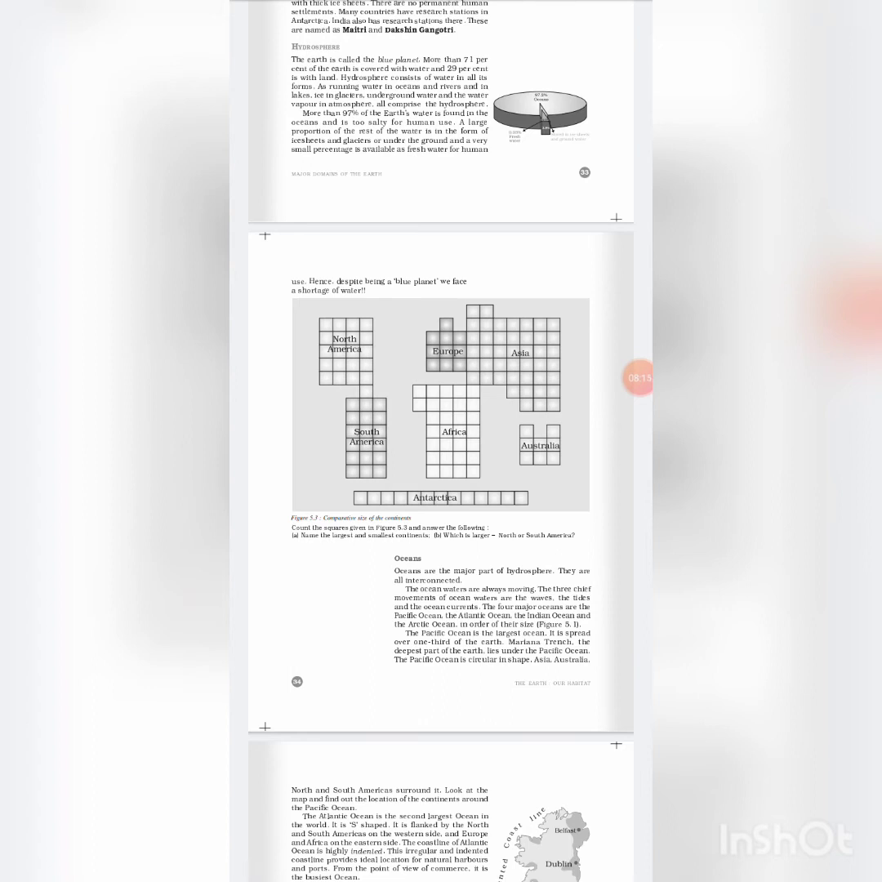The five major oceans are the Pacific Ocean, the Atlantic Ocean, the Indian Ocean, the Southern Ocean, and the Arctic Ocean.